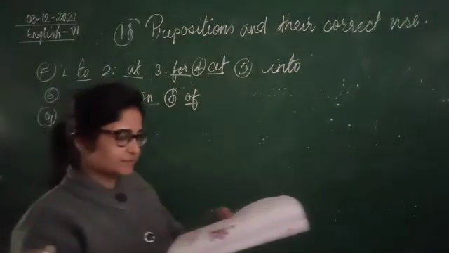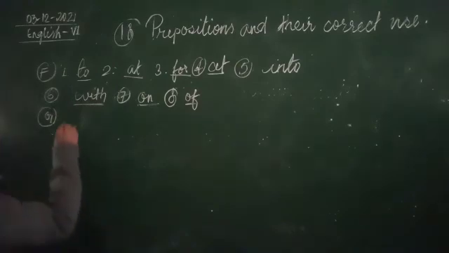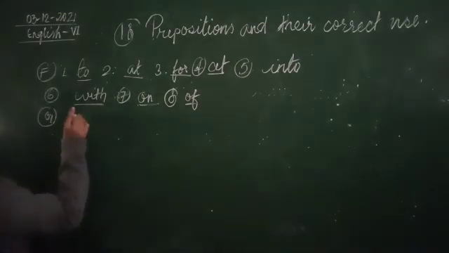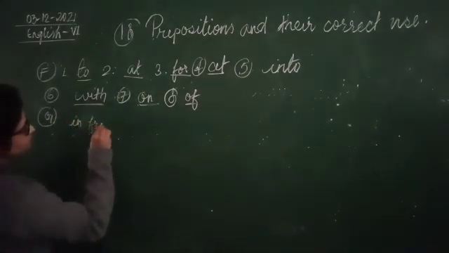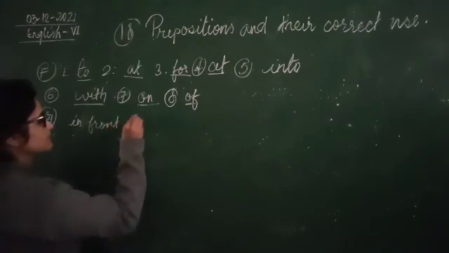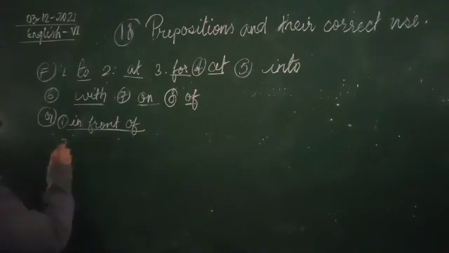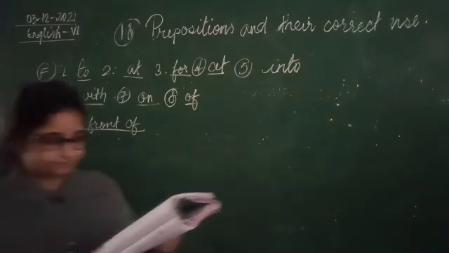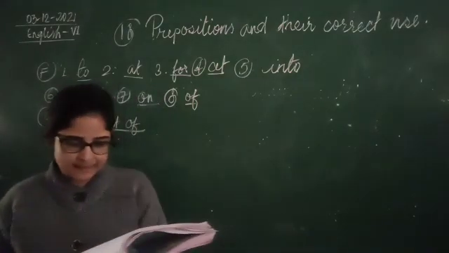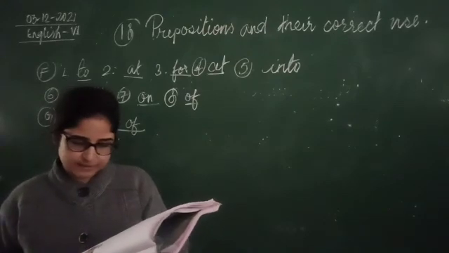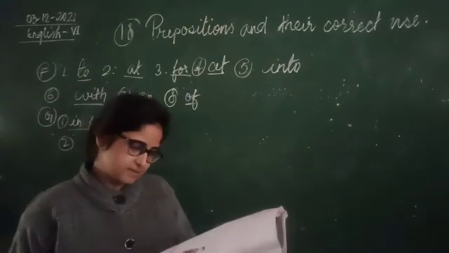Number 1. Neha stood in front of the gate and waited. In front of will be underlined. Number 2. The playground was flooded due to heavy rains.